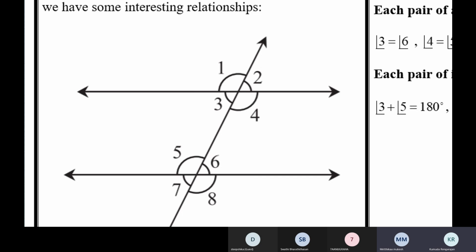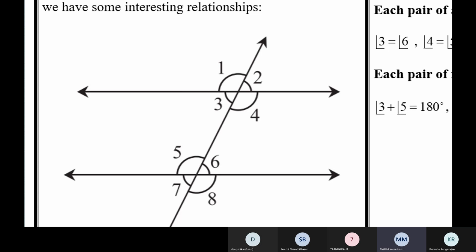Ma'am, 1 and 8. They don't lie on the same side of the transversal. Sorry, ma'am. 1 and 7. But both are exterior angles, 1 and 7. Ma'am, then 3 and 7. Yeah, 3 and 7. Why are 3 and 7 corresponding angles?